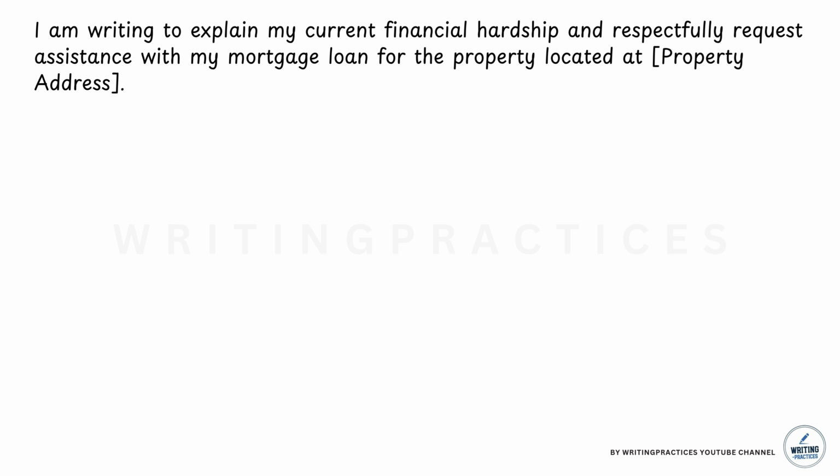Clearly state that you are requesting mortgage assistance and briefly explain why you are contacting the lender. Beginning with a respectful and honest explanation helps the lender understand your situation from the very start and sets a cooperative tone for the remainder of your request. Remember that your goal is not to make excuses, but to explain your circumstances honestly while demonstrating that you are committed to resolving the situation.